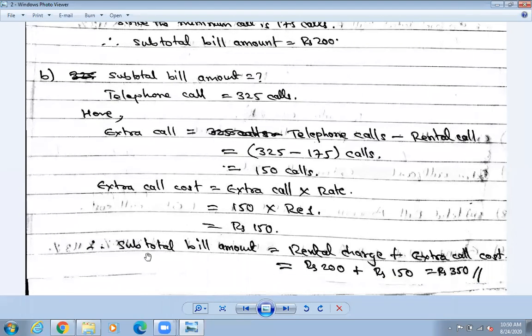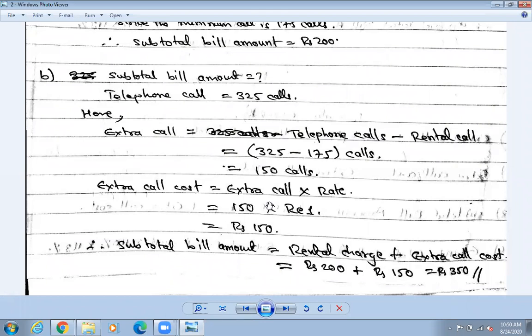Subtotal bill amount. Subtotal bill amount equals to rental charge. Okay, charge भनेको 200 रुपैयाँ लेख्ने भने थियो अघि. Okay, so charge means 200. Okay, and if it is call, rental call, then we need to write on 175. Okay, so rental charge plus extra call cost. This is going to be our formula.